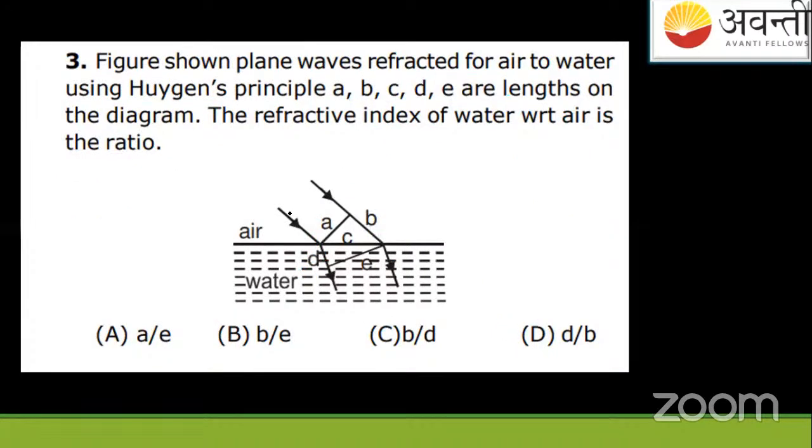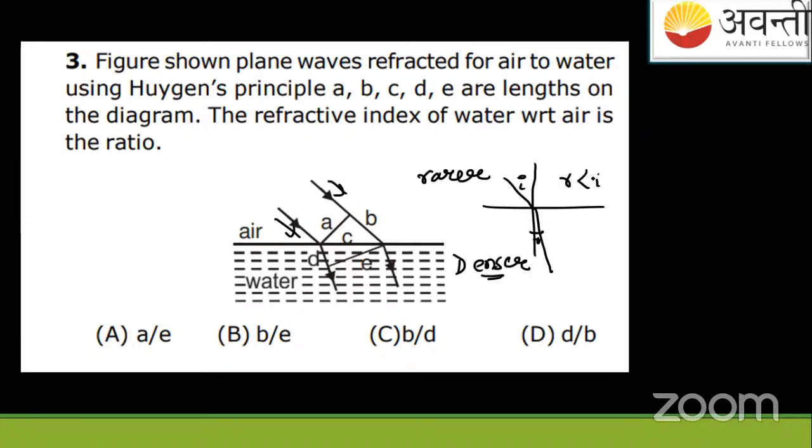A ray, a plane wave like this, is going from air to a denser medium, that is from a rarer to a denser medium. This is the denser medium here. When the ray goes from a rarer medium to a denser medium, it will bend towards the normal, and the angle of refraction r is smaller than the angle of incidence, which is in the rarer medium. All these things we know already.